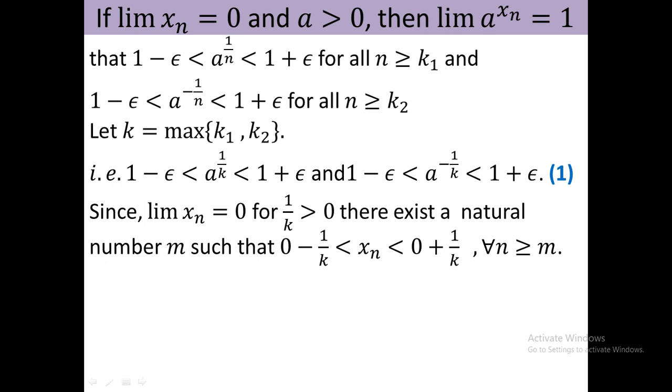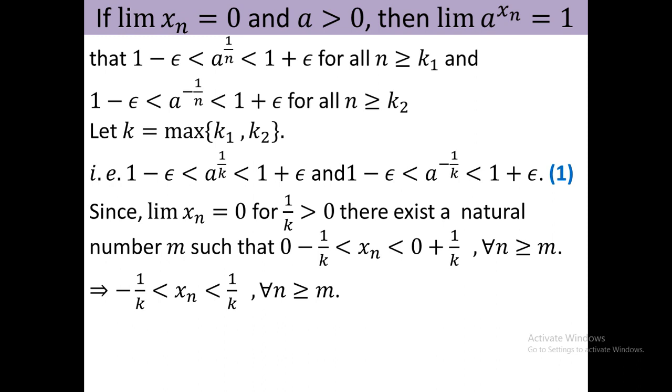So here in particular we consider epsilon as 1 by k. You can choose epsilon as 1 by k because 1 by k is positive, since k is a natural number, that is a positive integer. So by using the definition of limit and taking epsilon as 1 by k, we can write L minus epsilon less than x n less than L plus epsilon. Here L is 0 because limit of x n is 0 and epsilon is 1 by k. So minus 1 by k less than x n less than 1 by k for all n greater than or equal to m. Okay.